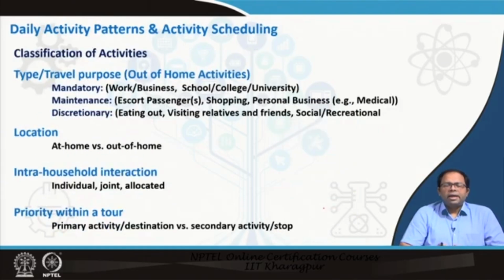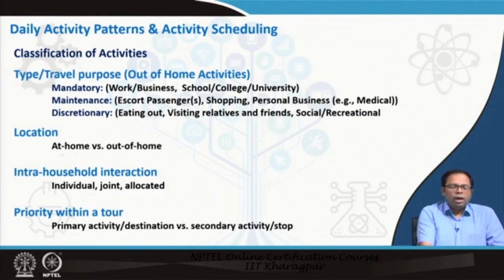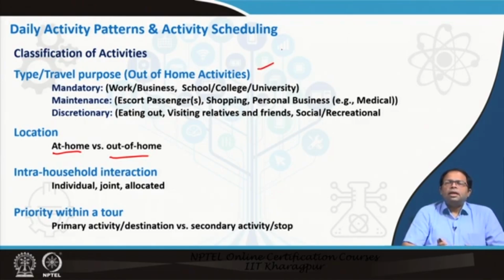So how do I classify activities? Activities could be classified like out of home activities or at home activities. So this is the first kind. We can do certain activities at home, certain activities out of home. Now when I talk about out of home activities, this kind of classification is not a fixed classification. Different authors and different modelers have used different classifications as per their model conveniences, but these are the standard way we can classify the different activities.